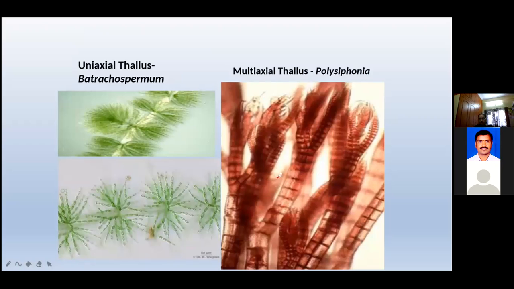How many siphonous are there commonly? 4 to 24 siphonous are there. After that, pericentral siphonous are present in many species. The plant body is heterotrichous. Tell me what is the meaning of heterotrichous? I told you, no, heterotrichous means